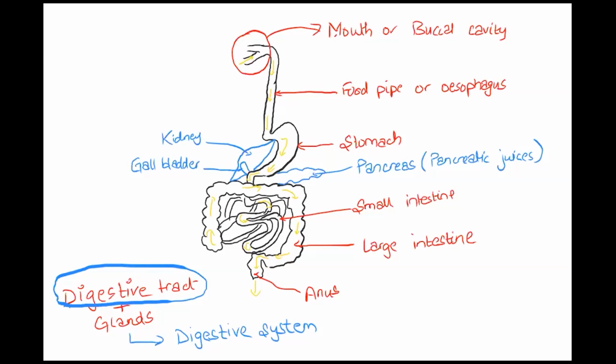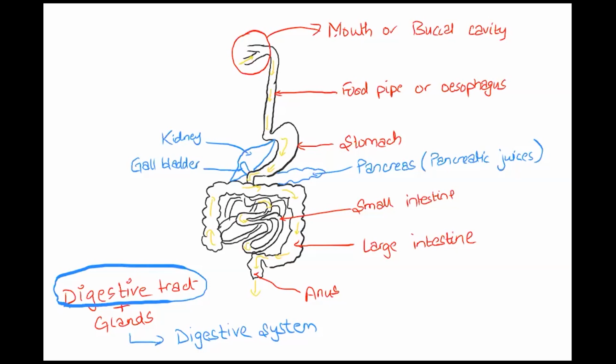The digestive tract is all the parts where the food actually goes. The glands that we have mentioned in the blue color, the food does not go into these glands, so these are not a part of the digestive tract.